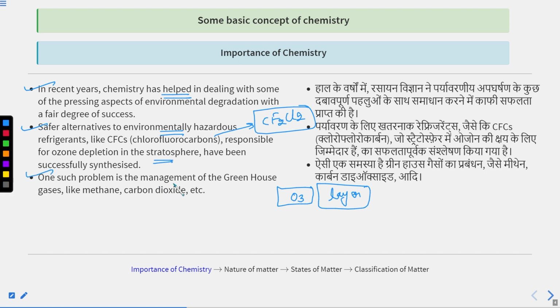One such problem is the management of greenhouse gases like methane, which is CH4, and carbon dioxide, which is CO2. There is a problem in management of these greenhouse gases, methane, carbon dioxide and so on. But now some alternatives are also there.